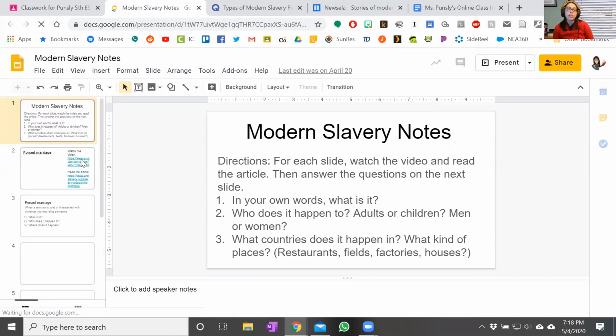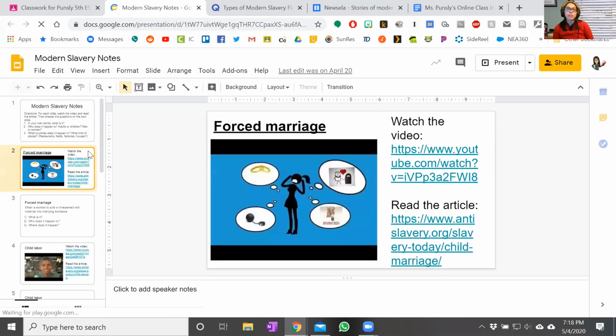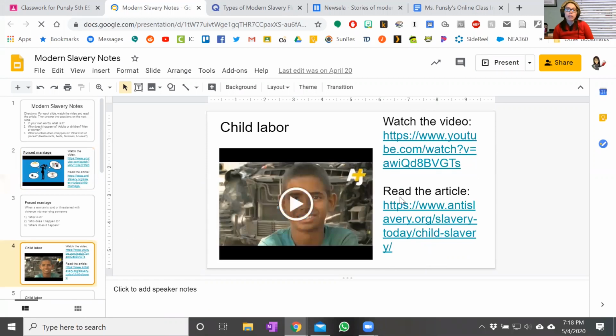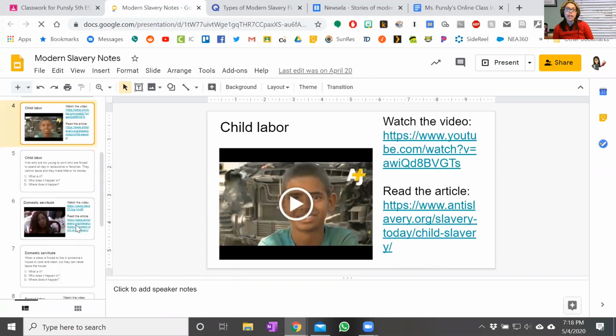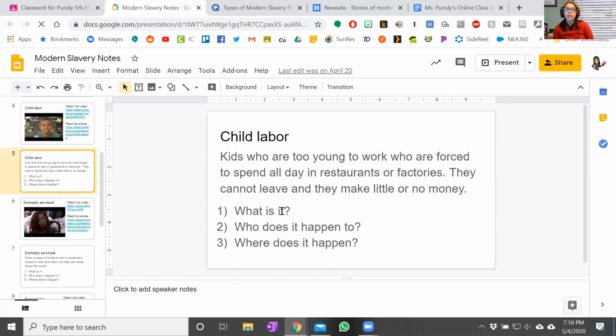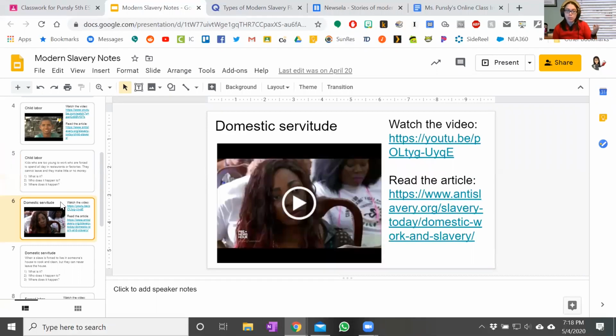You're supposed to go through this one and watch about the 5 types of slavery and read the articles for each one and then answer some questions about it to be your notes to help you study for the quiz. The Quizlet only has the definitions, but that's not going to be enough for you to understand the differences between the 5 types. So make sure that you go through and you're actually thinking about what they mean.